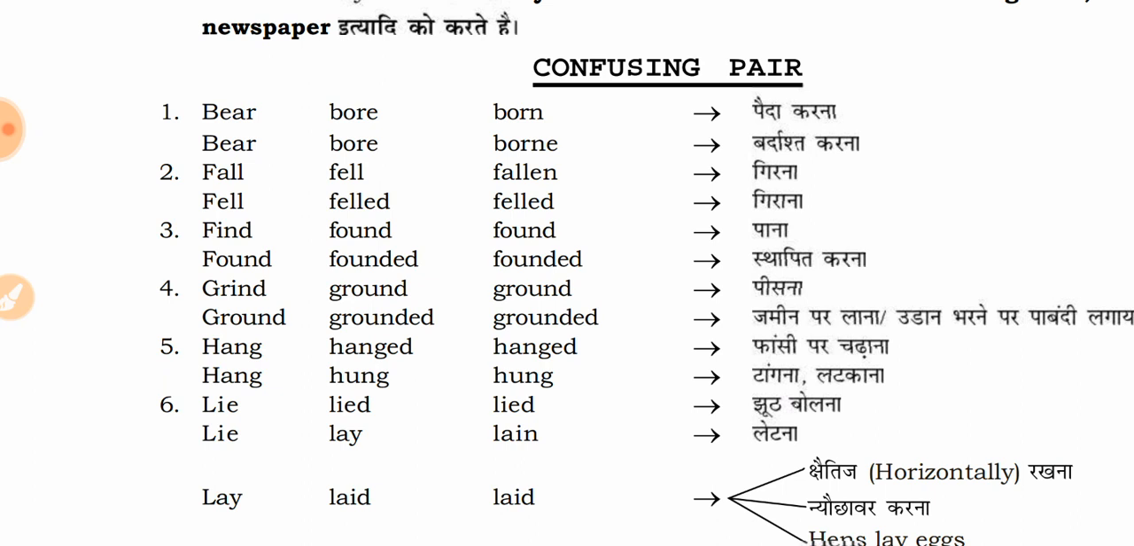Okay, so let's start. Bear, bore, born. Fall, fell, fallen. Fell, felled, felled. Find, found, found. Found, founded, founded. Grind, ground, ground. Ground, grounded, grounded. Hang, hanged, hanged. Hang, hung, hung. Lie, lied, lied. Lie, lay, lain. Really confusing.